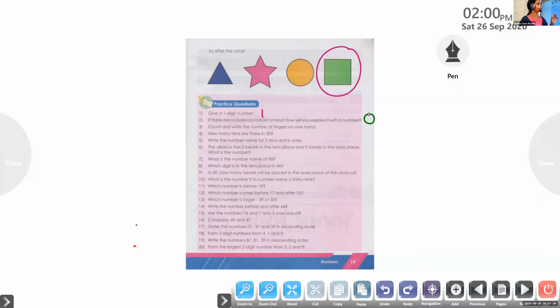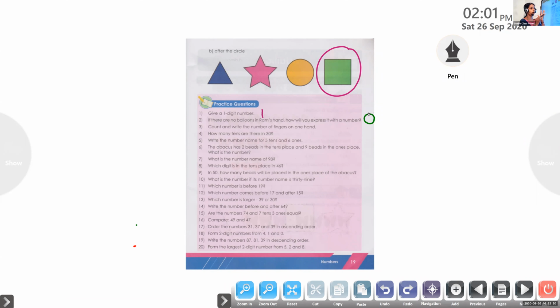So please mute your system. Okay, and next for Srutakirti. Srutakirti, unmute and read the question. Question number 3. Count and write the number of fingers on one hand. How many fingers are there in one hand?